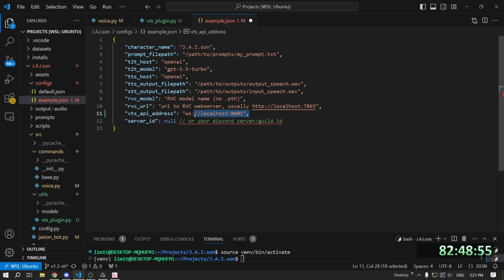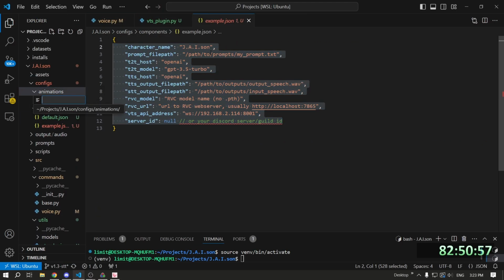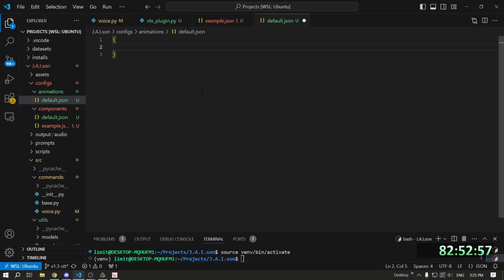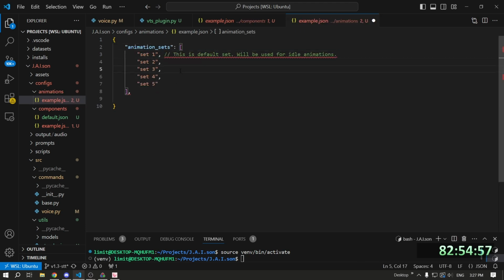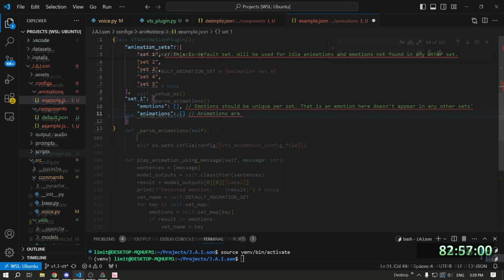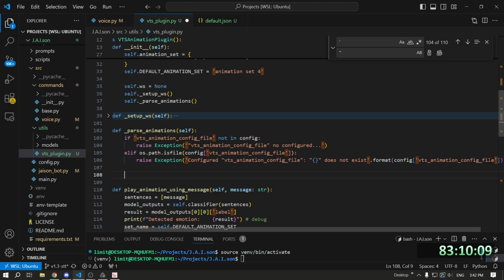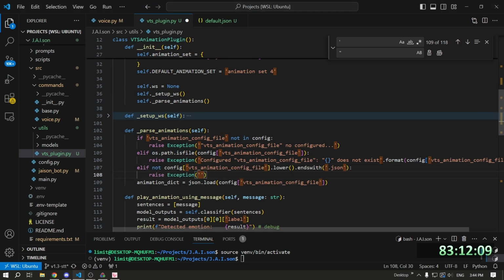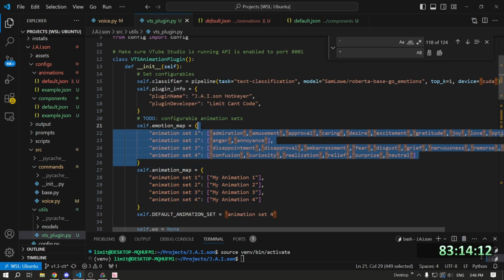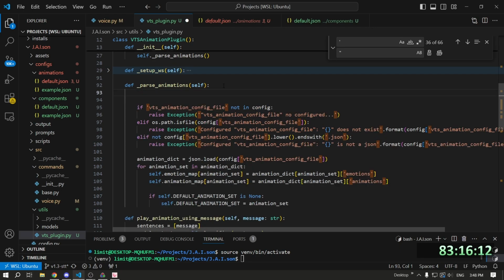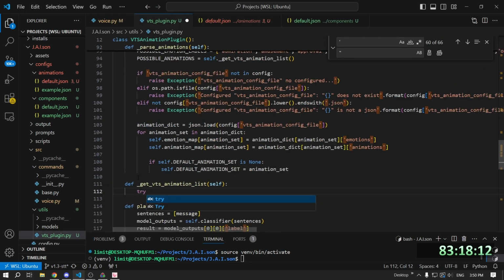Let's start moving things out into configurables, so we don't need to change the code directly for every new VTuber. Not much to look at here besides adding new fields to our config like I did before, and creating a separate animation config, which you'll see if you look into the repo. Nothing special really, just added some code to our class that parses it to what we had before. And I even tracked which animations didn't exist between VTube Studio and the config, as well as which animations were missing or weren't valid.